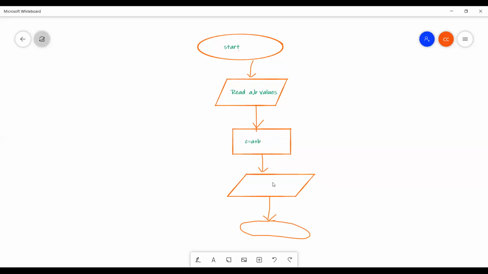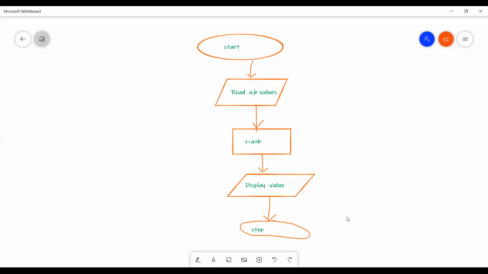What is fourth one? Display the result. Result is stored at C. So that's it. So print C value or display result or C value. Display C value. At last what? Last one is stop. That's all. This is a flow chart for addition of two numbers.